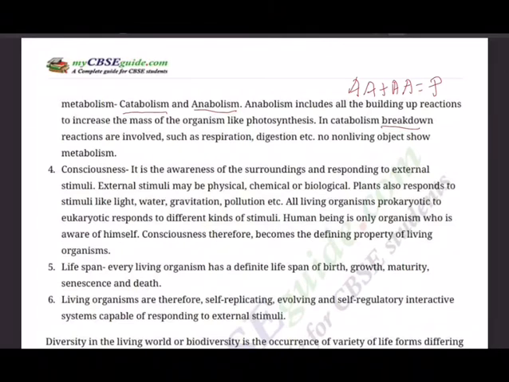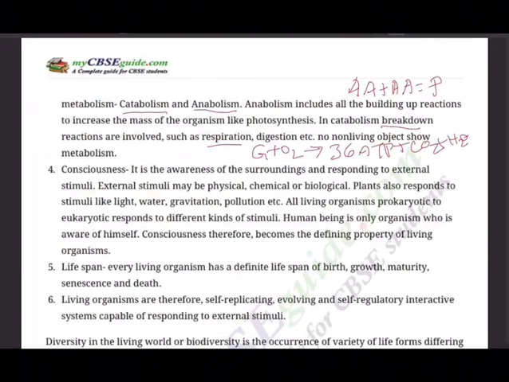No non-living objects show metabolism. Like respiration, we said breaking of glucose, isn't it? One molecule of glucose getting oxidized gives rise to 36 ATP, we said, plus CO2 plus H2O. These are byproducts. Okay, so this is catabolism.